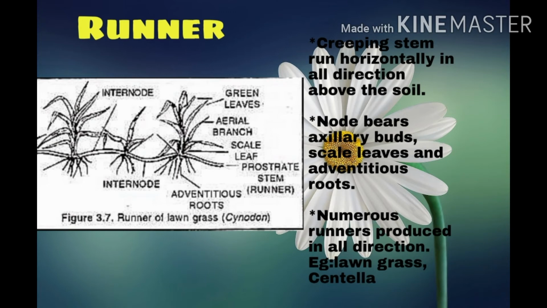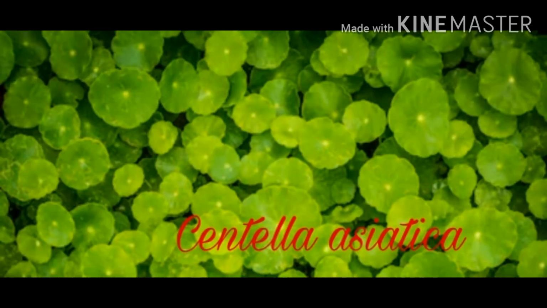Example, you will be familiar with the grasses, that is lawn grasses. They bear both nodal and internodal regions. In the nodal region, they bear axillary buds, scale leaves and adventitious roots. Here, numerous runners can be produced in all directions. In the picture, it is shown. Another example is Centella asiatica. It's very important. Please note that, children.